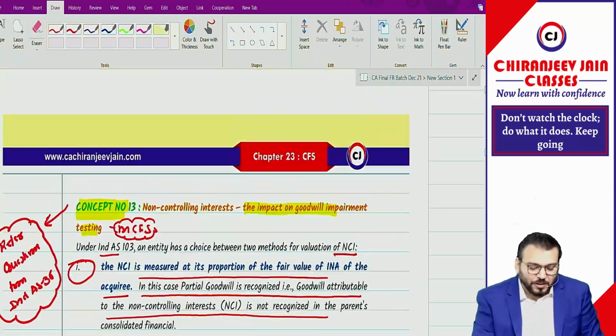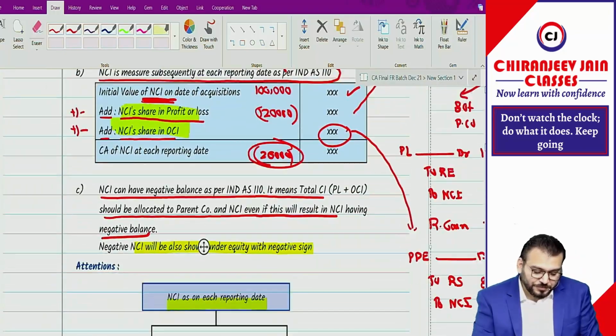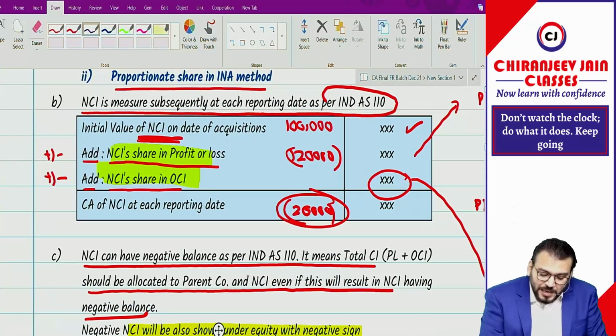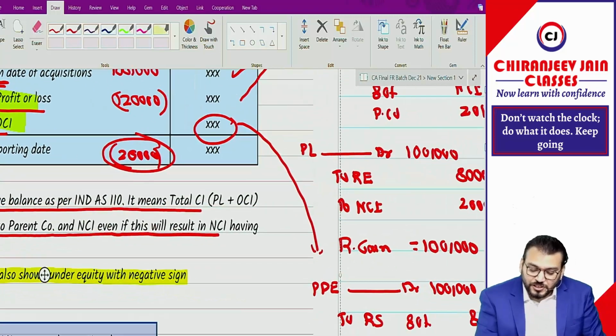Already we have done that concept, but this point. NCI is measured subsequently at each reporting date as per Ind AS 110. Initial value of NCI on the date of acquisition plus minus NCI share in PL plus minus NCI share in OCI. And when I said OCI, we have discussed this part.